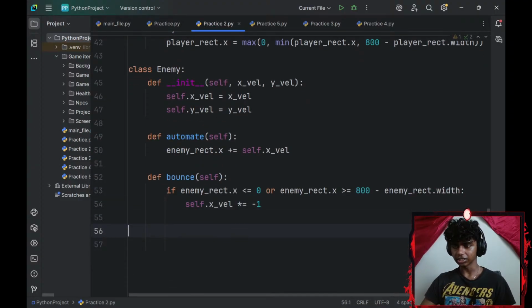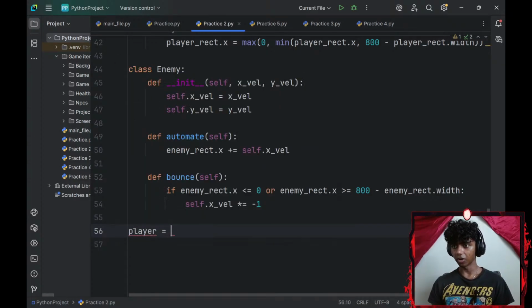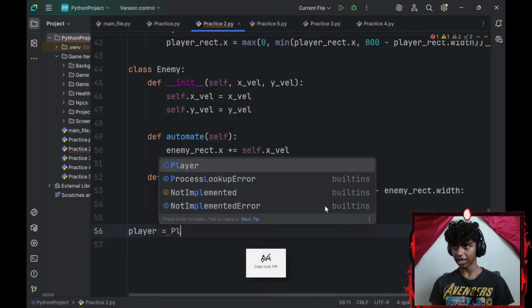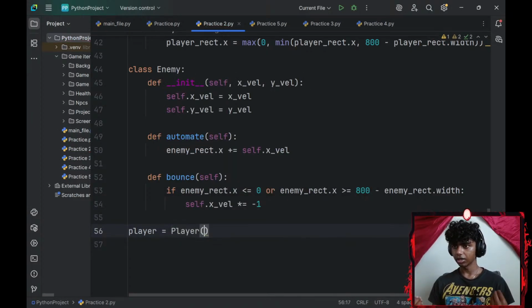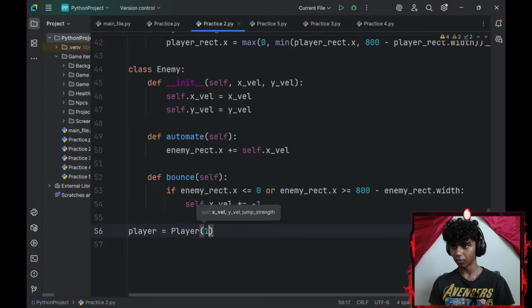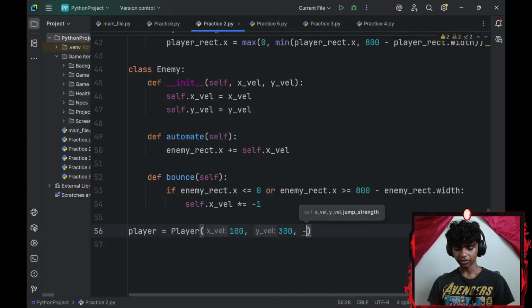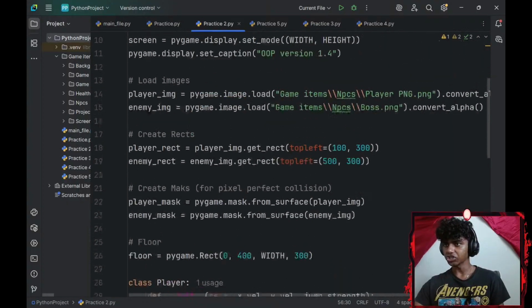Okay, that's basically it. Let me go ahead and create a few objects now. So for my player object, I'll set my player object to be equal to my player class. Okay, and then the attributes. So I need an x-axis velocity, y-axis velocity, and jump strength. My x-axis velocity is going to be 100. Y-axis velocity is going to be 300. Jump strength is going to be -12.